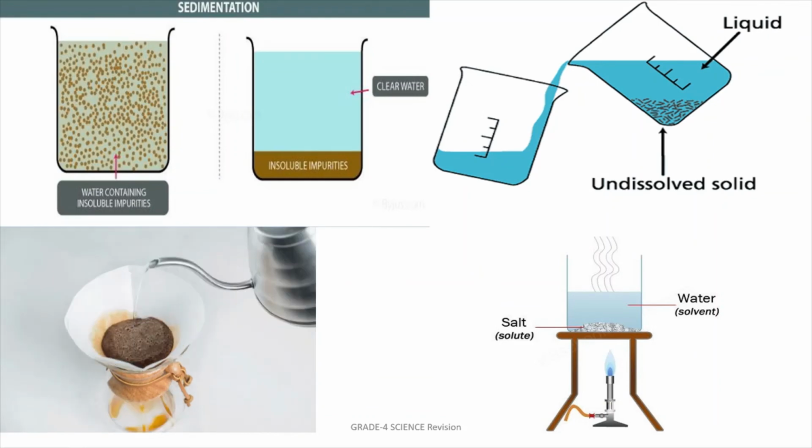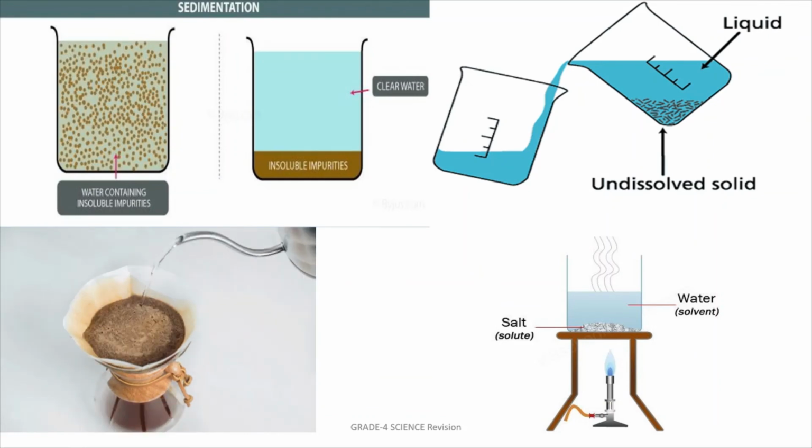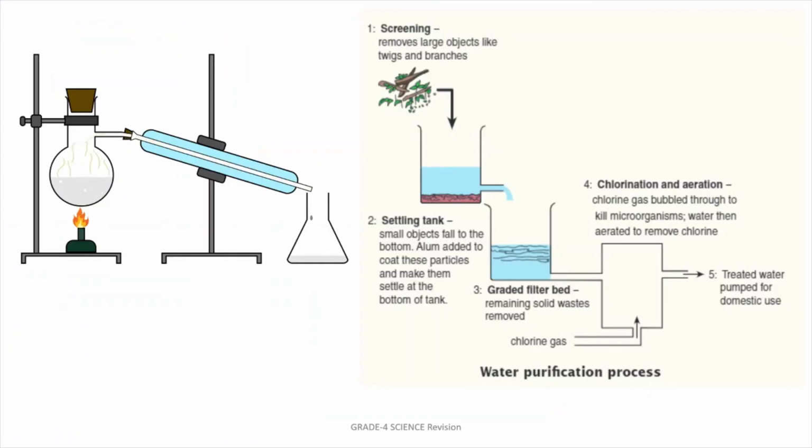Whenever we boil water, then we can separate the soluble compound. Then the next process we have seen to separate soluble compounds is distillation. Yes, when we provide heat, the liquid will convert into vapor, and then it will condense and we will get the pure solution in our next beaker.